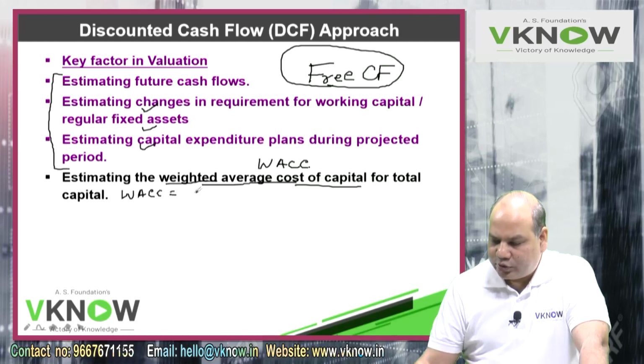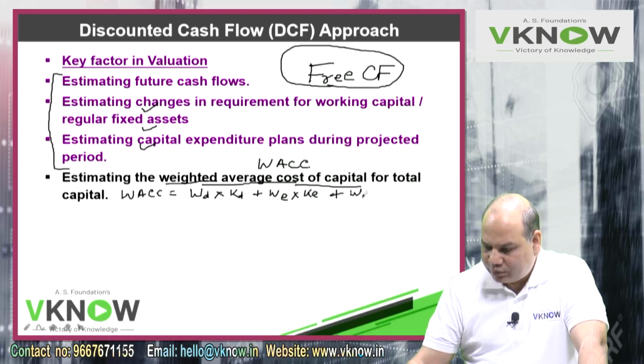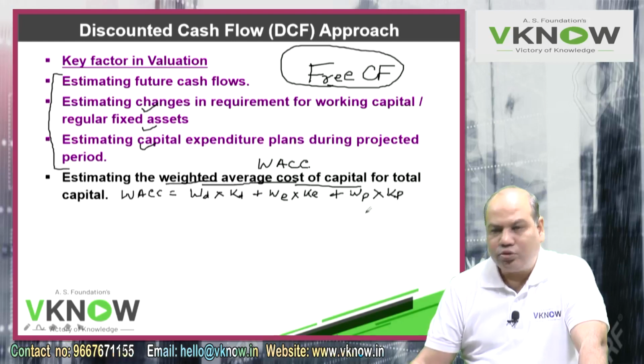Weighted average cost of capital is weight of debt into cost of debt, plus weight of equity into cost of equity, plus weight of preference share into cost of preference share.